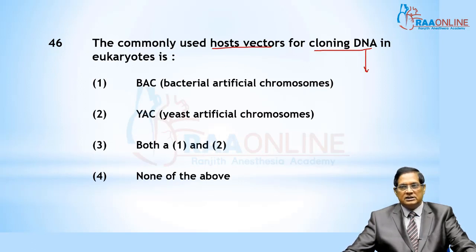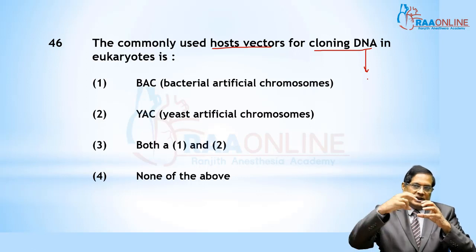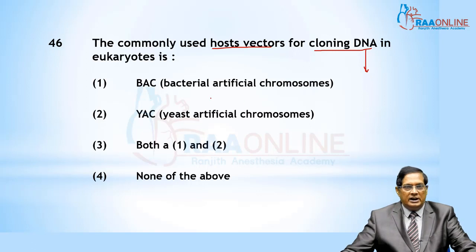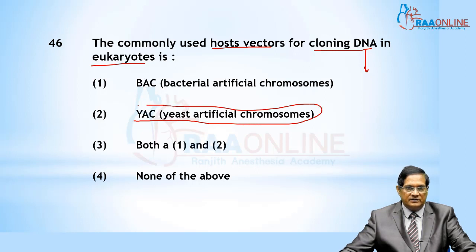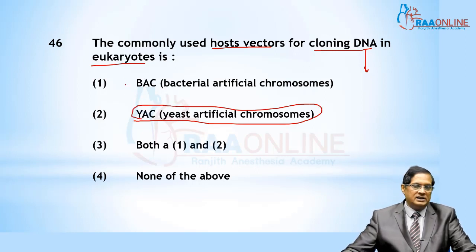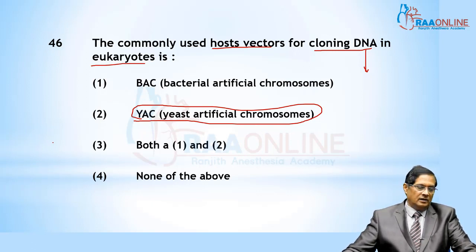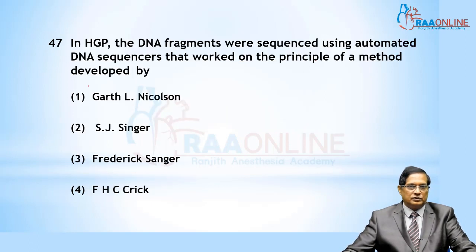The commonly used host vector for cloning of DNA. In DNA cloning, if DNA is added in that area, its copies are made. In the case of eukaryotic cells, it is YAC, which is best. YAC for eukaryotic, BAC for prokaryotic. YAC is the yeast artificial chromosome. This is a part of HGP, the Human Genome Project.